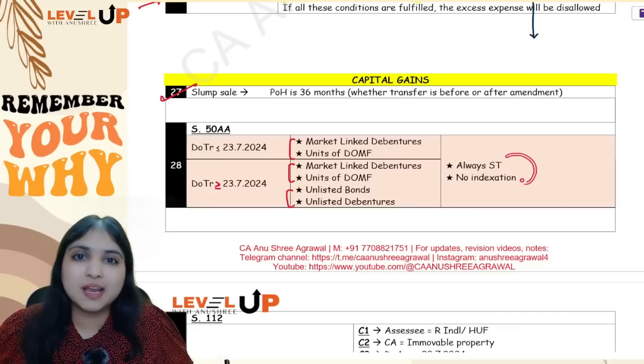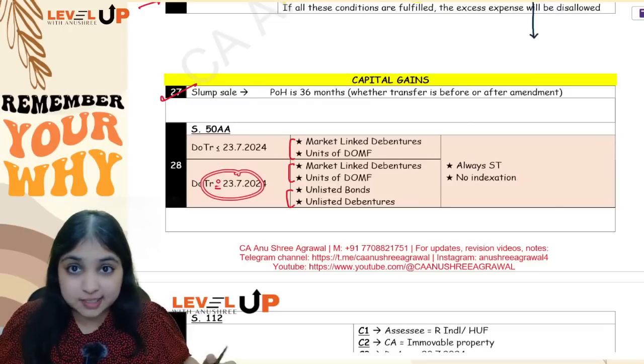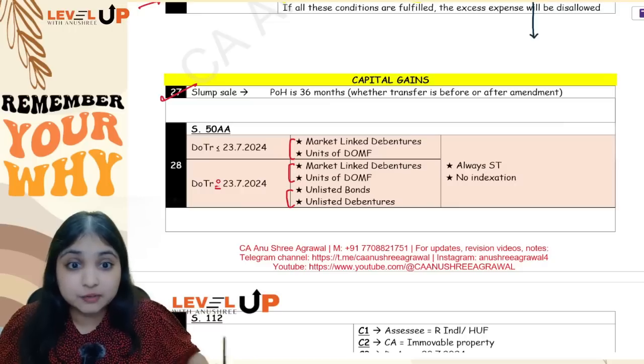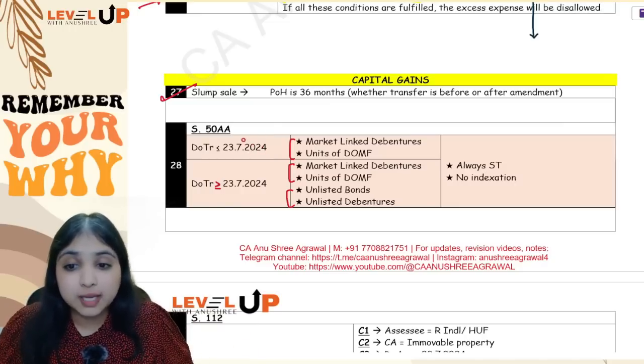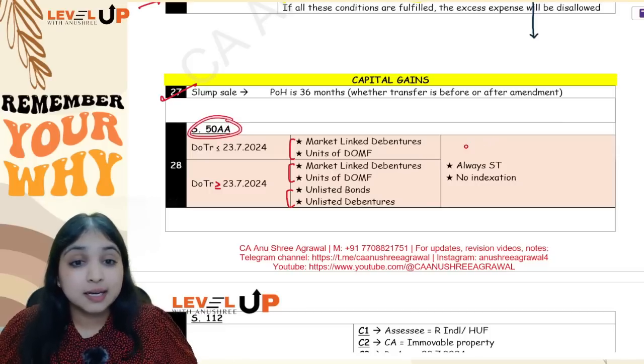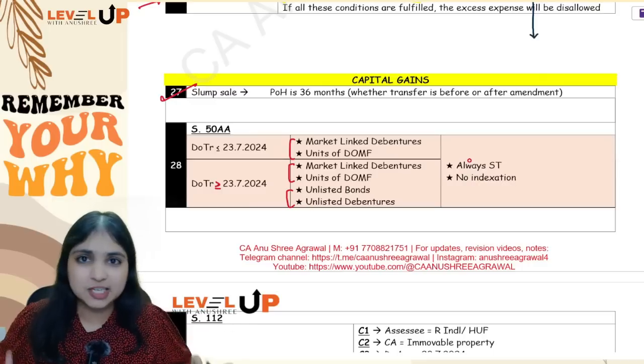And if short term, anyways no indexation, guys. See, after amendment, anyways no indexation. Even before amendment, if it is short term, then no indexation. Indexation is only for long term assets. So if it is section 50AA asset, then irrespective of the period of holding, it will always be short term only, and if short term, obviously no indexation.